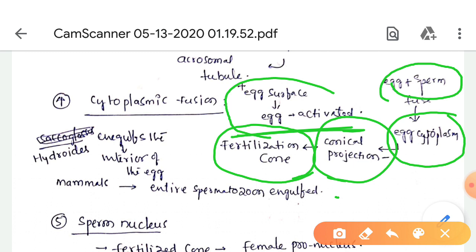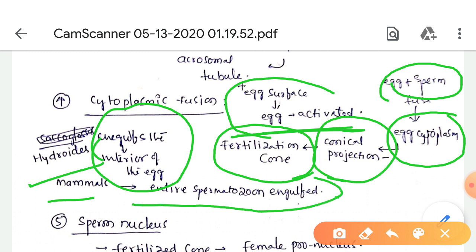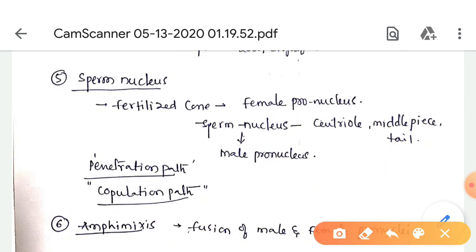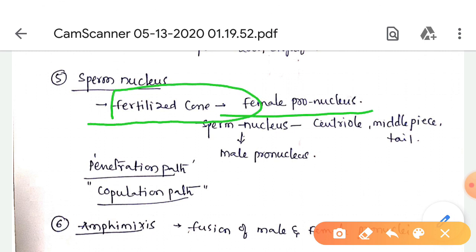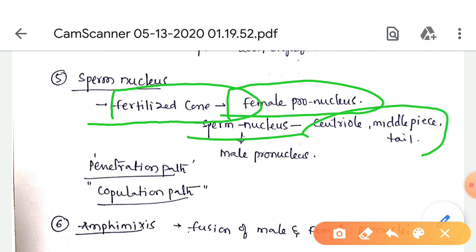The fertilization cone gradually engulfs the sperm into the interior of the egg in hydroids, and in mammals the entire spermatozoon is engulfed by the egg cytoplasm. Sperm nucleus: when the sperm is engulfed by the fertilization cone, it moves towards the female pronucleus. The sperm nucleus is followed by the centriole, middle piece and tail. Soon the rotation of the nucleus and centriole occurs.